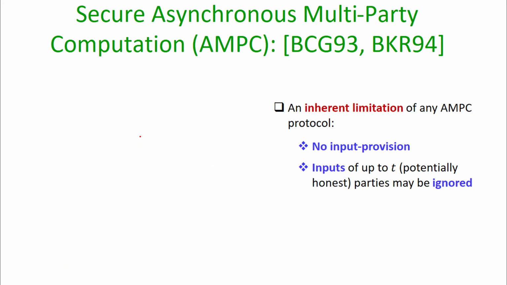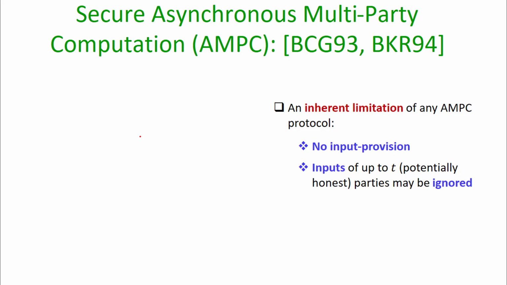The MPC problem in the asynchronous communication model was introduced and studied in the pioneering work of Ben-Or et al. in '93 and '94.